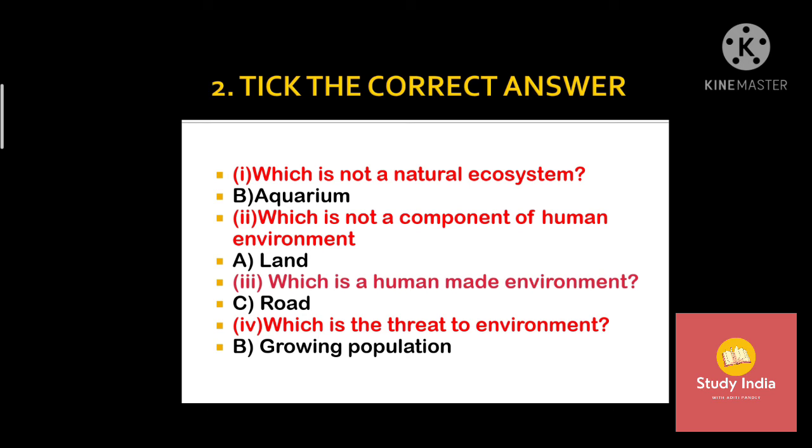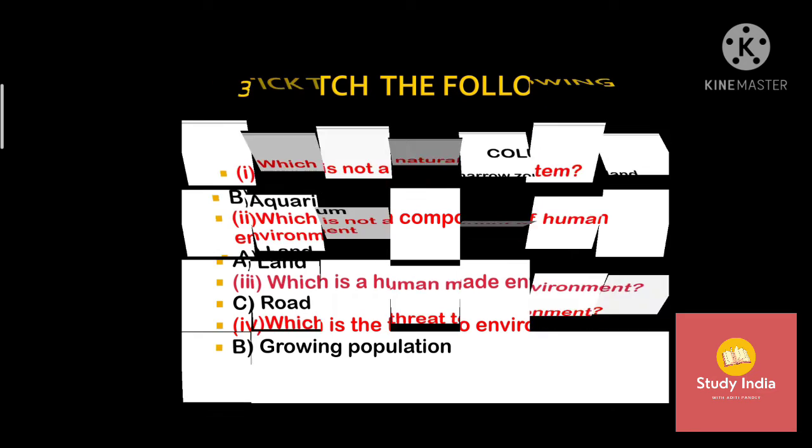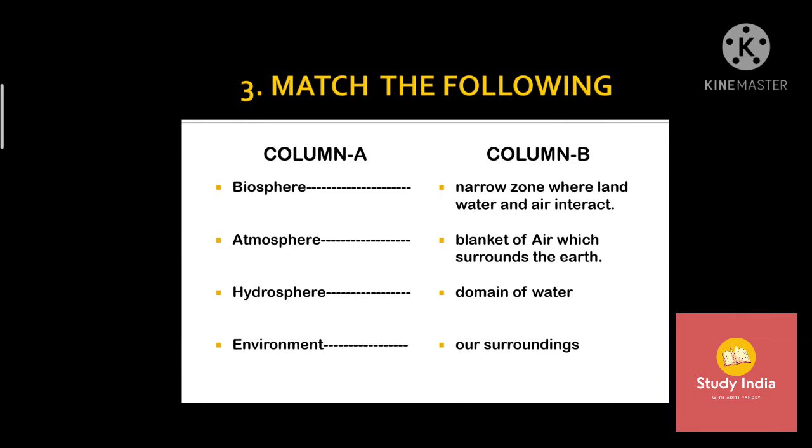Bit 3. Which is a human made environment? Answer C. Road. Bit 4. Which is the threat to environment? Answer B. Growing population. And let's come to our next question, and that is match the following.